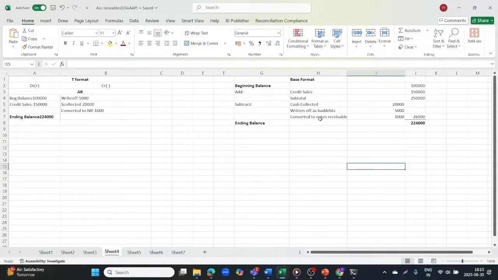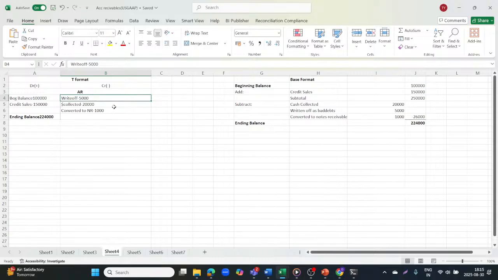So here you see, either you show it in T format or in vertical format. In T format, you have a debit column and a credit column. Then we have a beginning balance of accounts receivable as 1 lakh. We have done credit sales of 1,50,000. So again, your accounts receivable gets increased by 1,50,000. Accounts receivable written off was 5,000. That is bad debt written off, you can say.